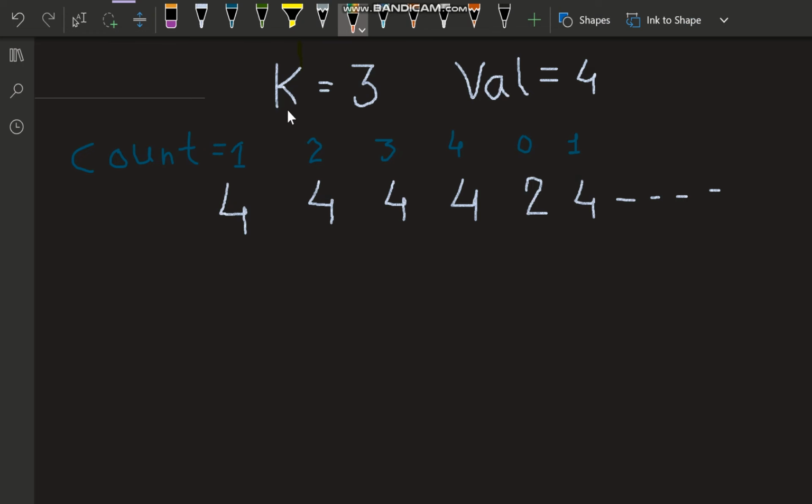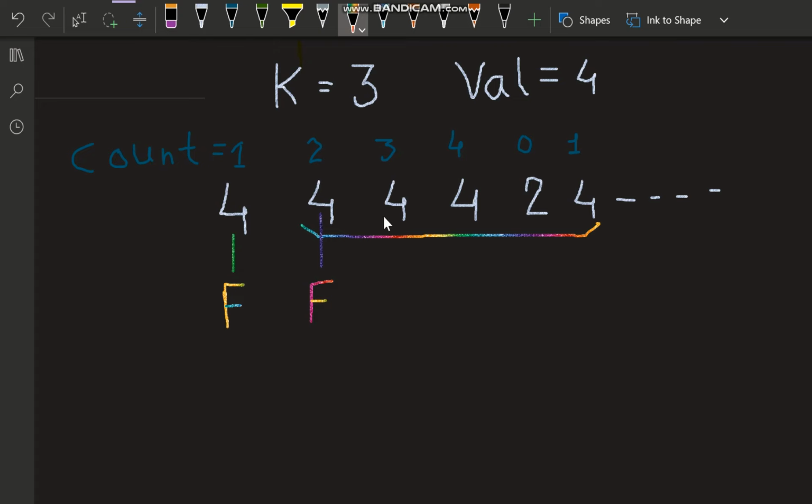Let's suppose the value of k is 3 and value is 4. So if I am given only 4, at this instant I only have 4. So when we only have 4 in the stream, the count of the value is 1, not 3. So we have to return false because it is less than 3. If we again get a 4, the count becomes 2, so again we have to return false.